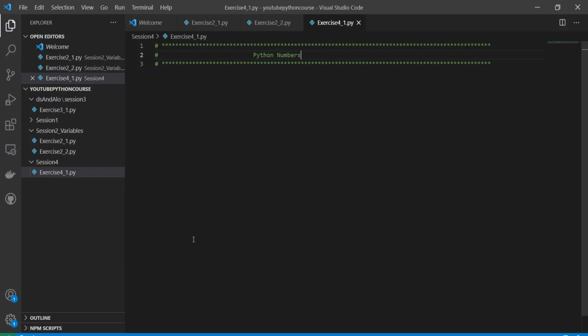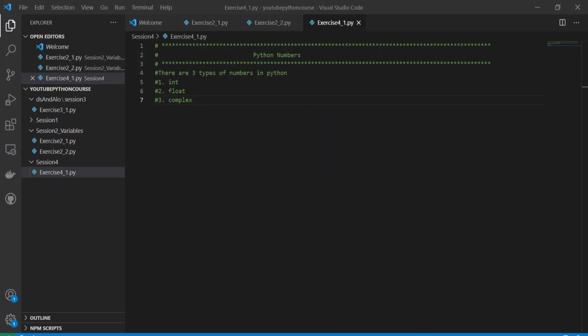Python numbers. Basically, there are three types of numbers in Python. One is int, two is float, and the third, sorry, this is second. Second is float, third is complex. Okay, complex numbers.